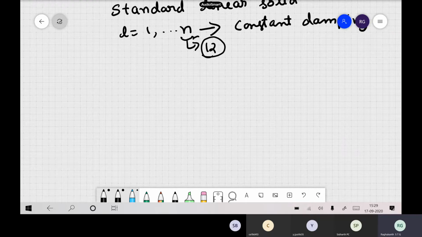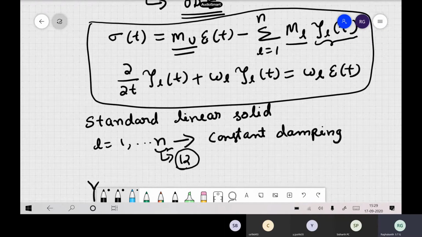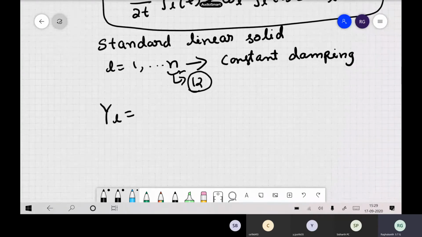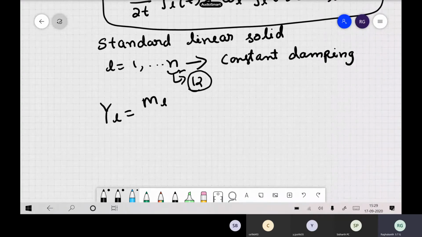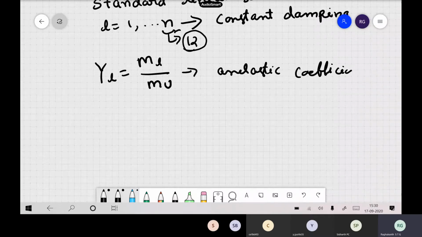Finally, we also defined anelastic coefficients. Here you have mu and m_L, but instead of mu and m_L, sometimes in calculations we write m_L by mu. This is what we call anelastic coefficients. It is the same thing, only written in a different fashion; there is nothing different.